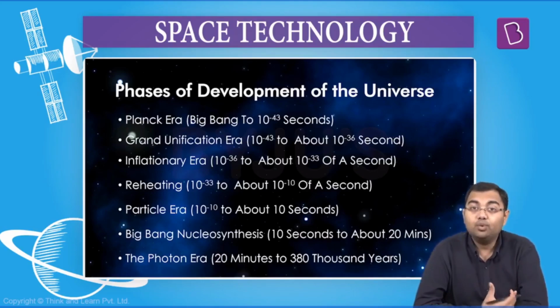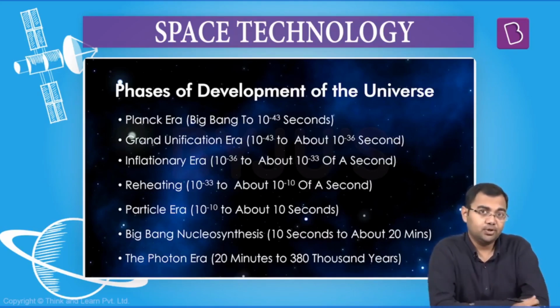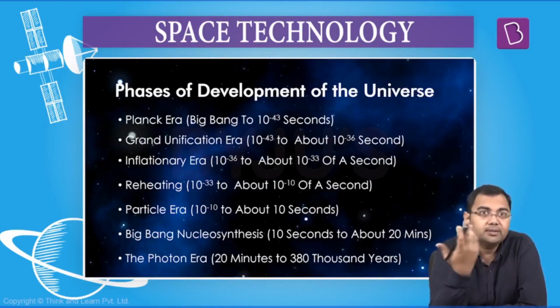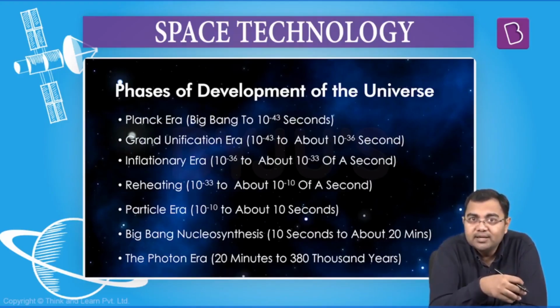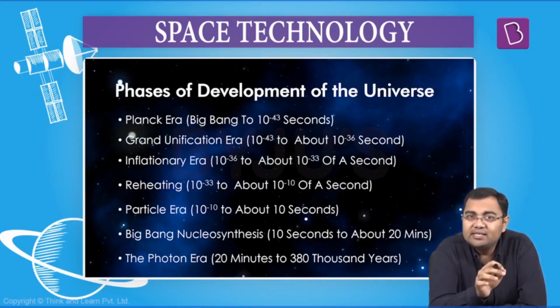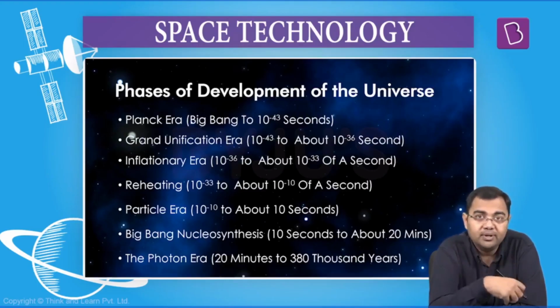But then we have to understand what are the various phases of the development of the universe. How did we come where we are today? We are saying that it was just a small particle, and today we have a changed world. So how did we arrive at this particular point? And this is where we'll go into little details about what exactly happened while the universe was getting formed.